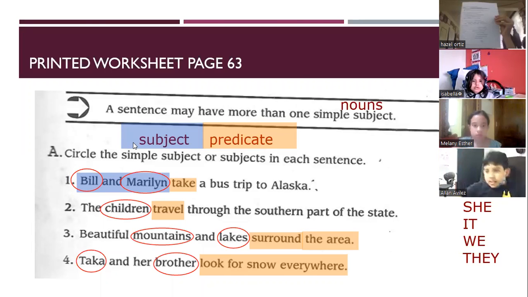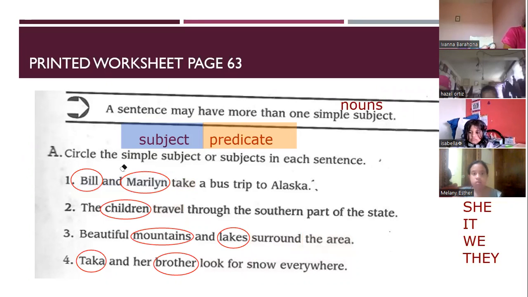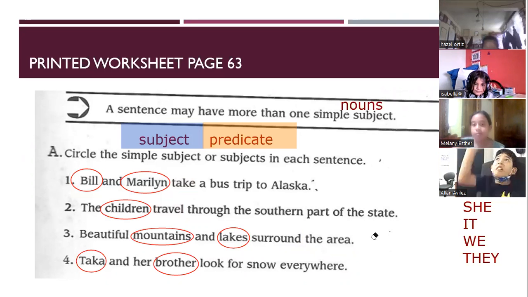Okay. What we need to do now is the predicate. The only thing I need is just that: the red circles. That's the only thing I need. Okay. I finished, miss. Excellent. Okay, let's continue.